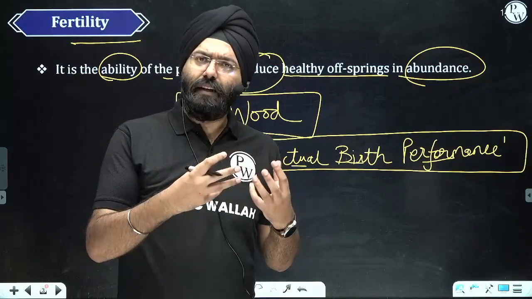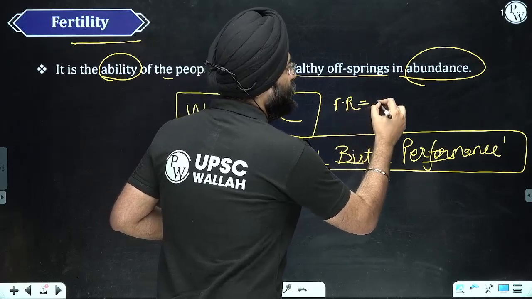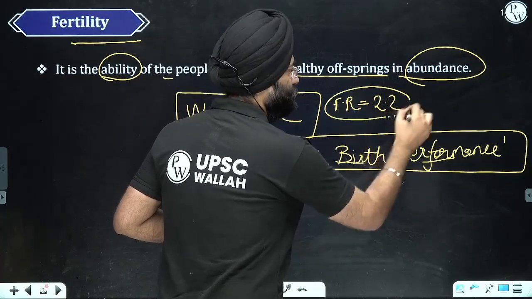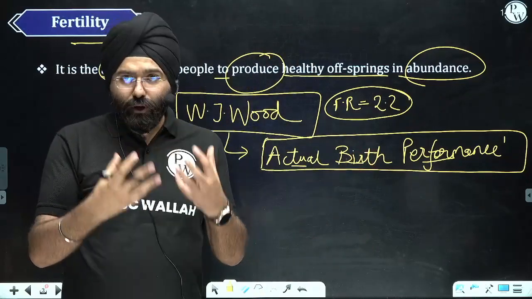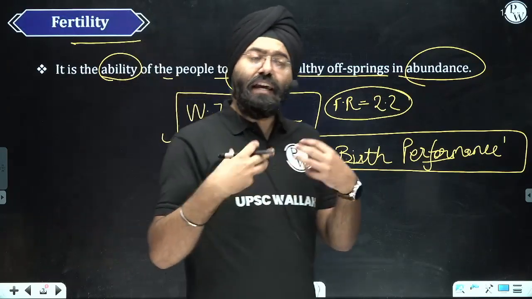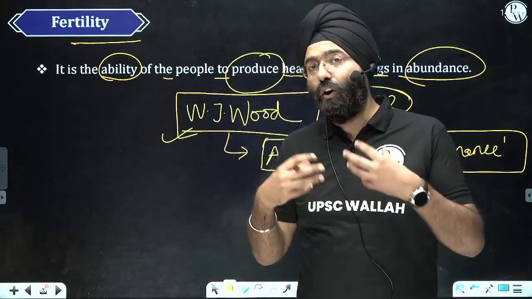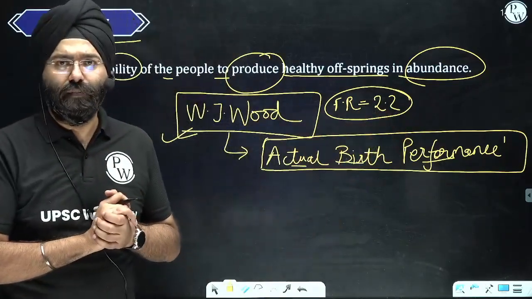But for the timing, let's see, the fertility rate in India is 2.2, right? What does this mean? 2.2 per se means that every woman who is in a reproductive age on an average has approximately 2.2 children, right?